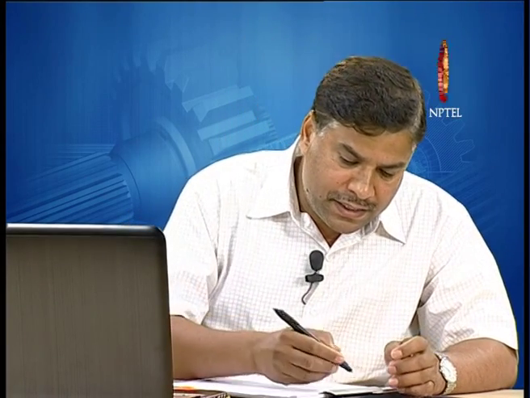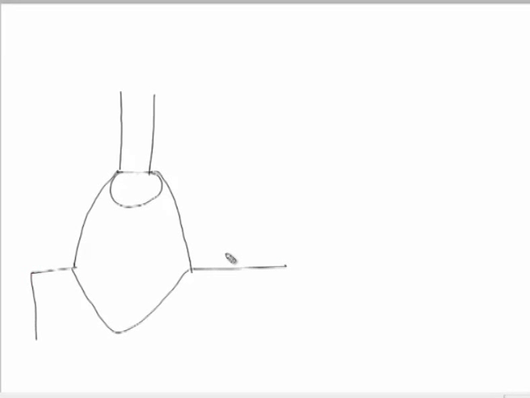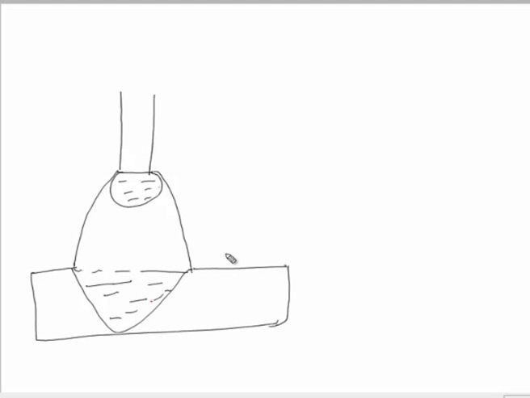To see this, if at the tip of the consumable electrode a molten metal drop is being formed, then under the influence of the various forces it is transferred to the weld pool, and the way by which it is transferred affects the quality of the molten metal drop. So, this is the molten metal drop and this is the weld pool present in the arc region.